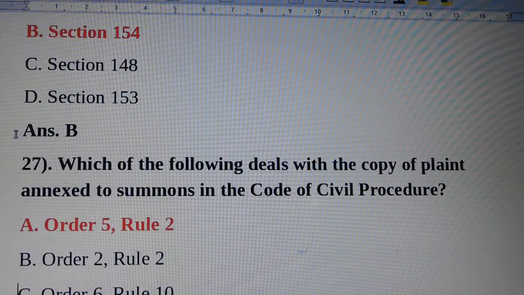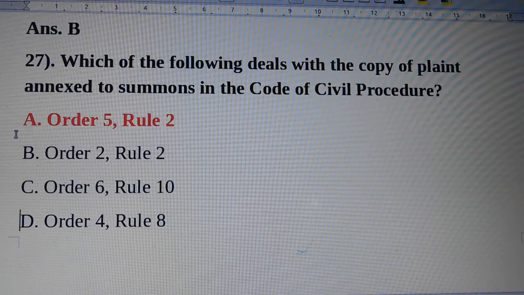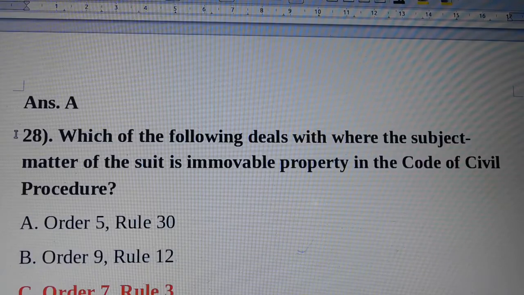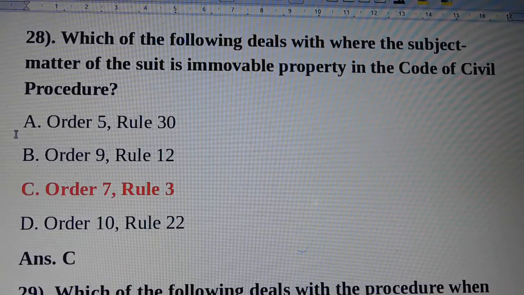Question number 27. Which of the following deals with the copy of plaint annexed to summons in the Code of Civil Procedure? Answer is option A, Order 5, Rule 2. Question number 28. Which of the following deals with where the subject matter of the suit is immovable property in the Code of Civil Procedure? Answer is option C, Order 7, Rule 3.